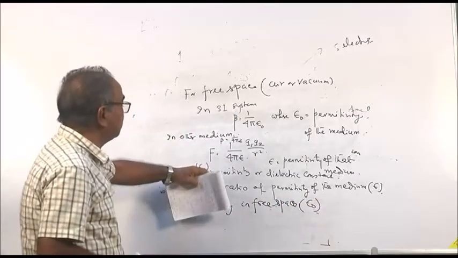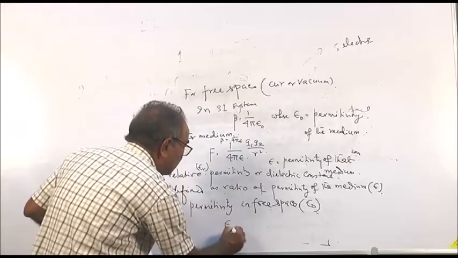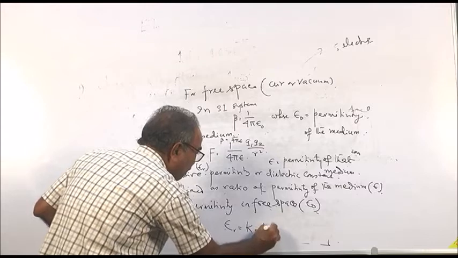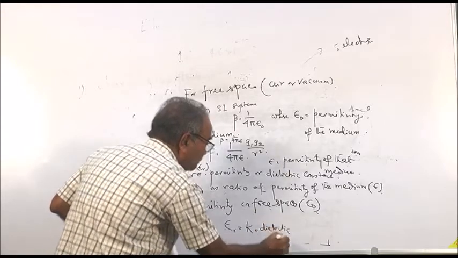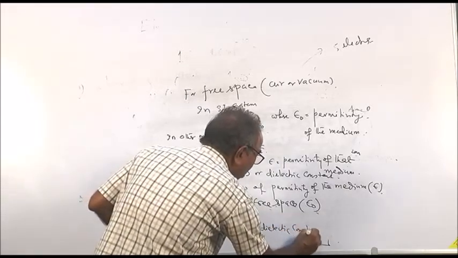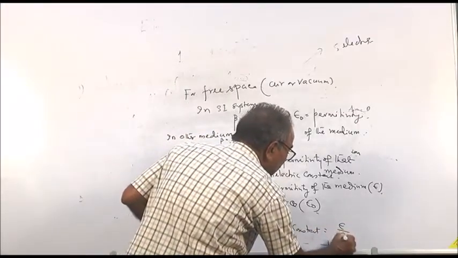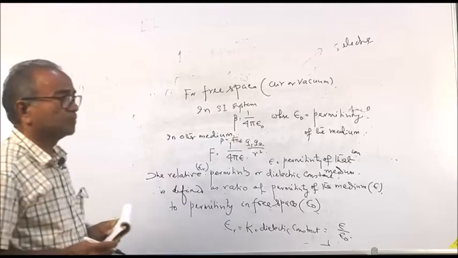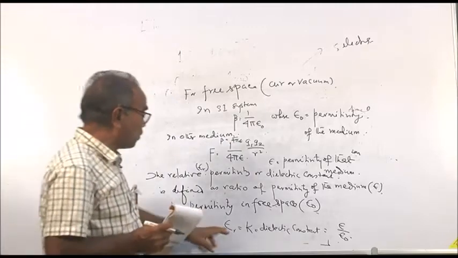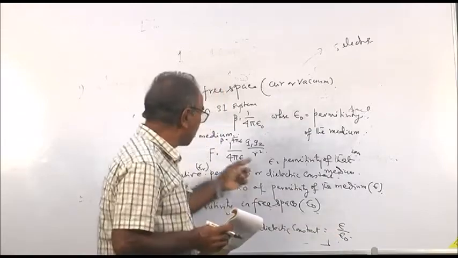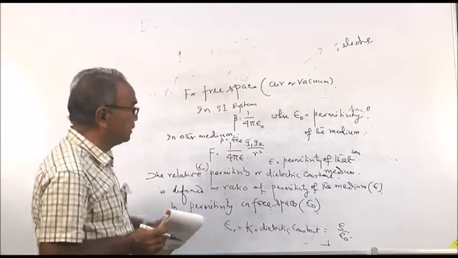Then the relative permittivity epsilon r we define as equal to dielectric constant K, is equal to epsilon by epsilon 0. Epsilon r or K, dielectric constant, is equal to epsilon by epsilon 0 according to this definition of relative permittivity.